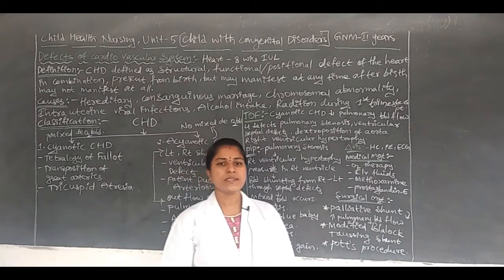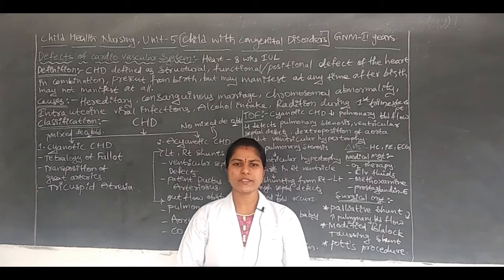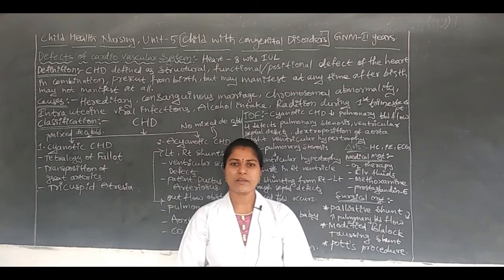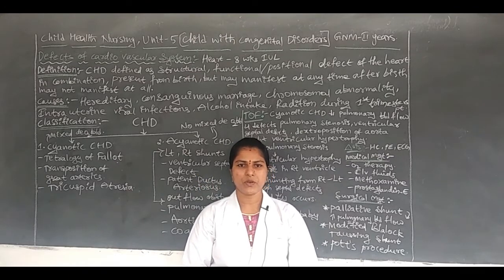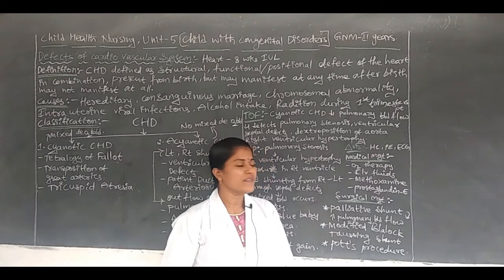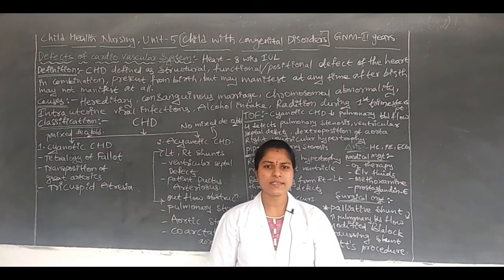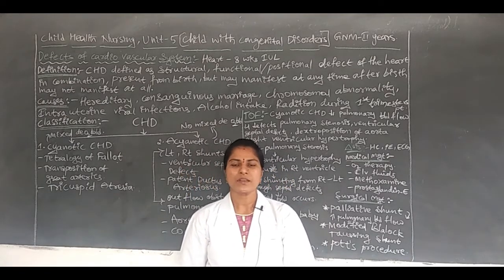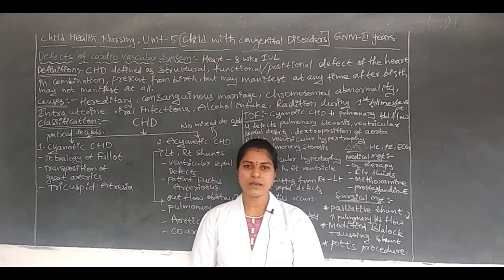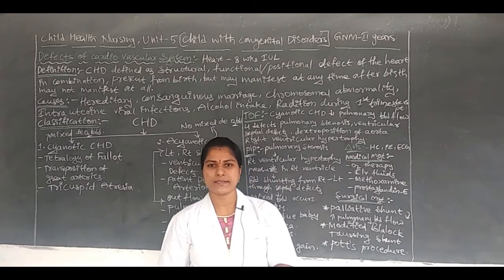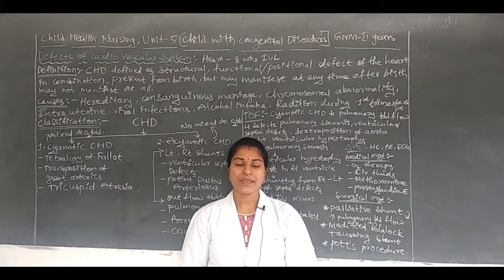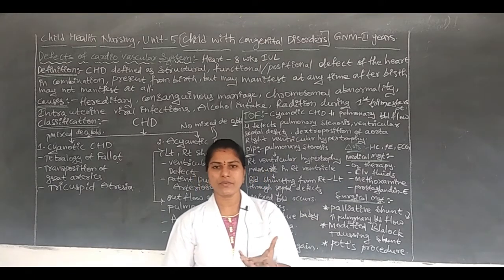Next, diagnosis. How do we diagnose? First of all, we should collect the history from the mother regarding the child. Another one is the physical examination. In the history collection, what type of history do we have to collect? Whether the mother has a consanguineous marriage or not, and whether this type of problem is there in your family.